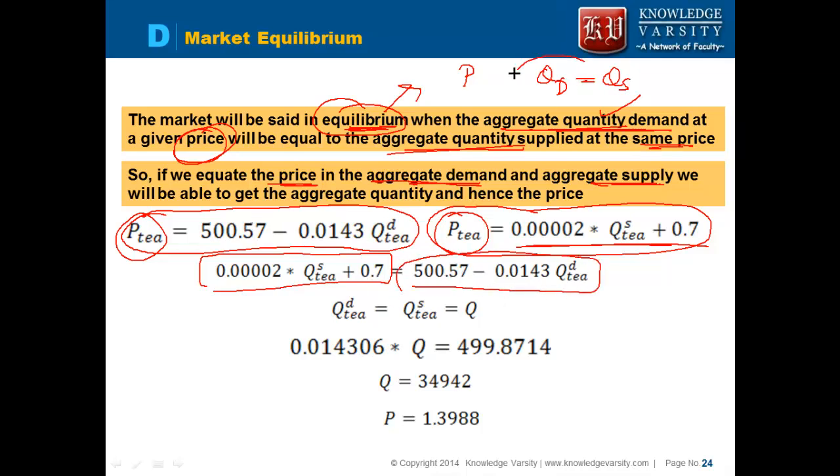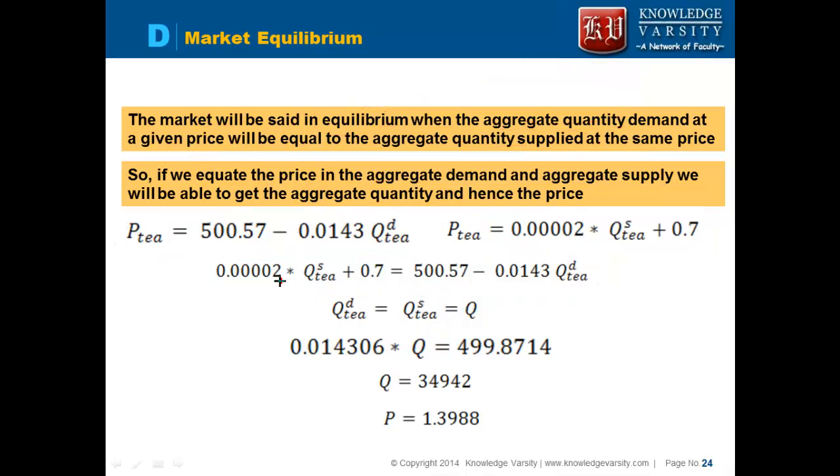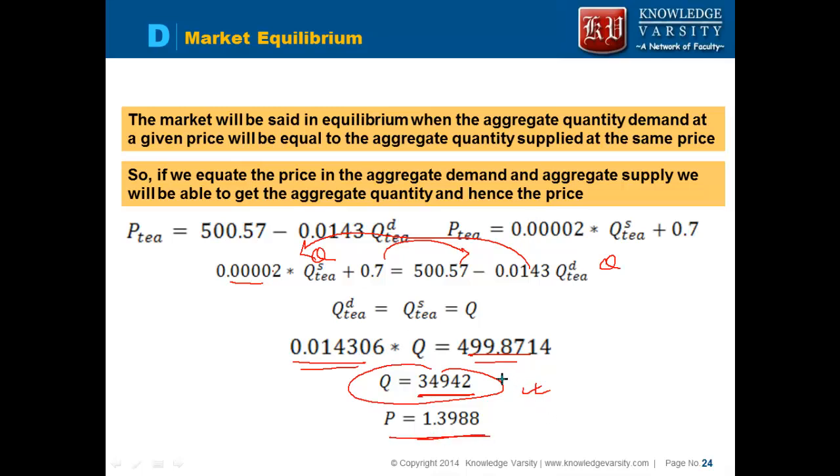And we are saying that quantity demanded is equal to quantity supplied, so let's put this as Q. So we have this equation, you can bring this here, you can add these two values, and your quantity demanded becomes equal to 349342, and the price is this. So this is your equilibrium quantity, this is your equilibrium price. At this price and quantity level you find that the market is in equilibrium.